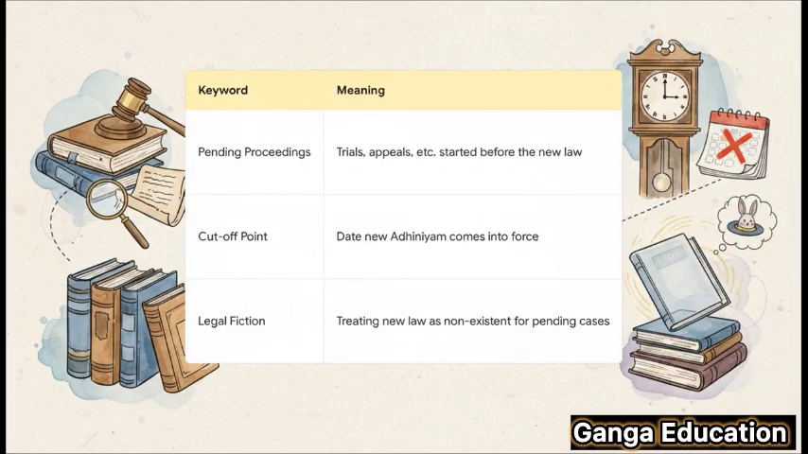So in this section, there are three really important concepts you need to get. First, pending proceedings. This is basically any legal action that was already started before the new act kicked in. Second is the cutoff point. This is simply the exact date the Bharatiya Sakshya Adhiniyam 2023 officially came into force. Any case started before that date is pending. And third, the engine that makes this all work, legal fiction.